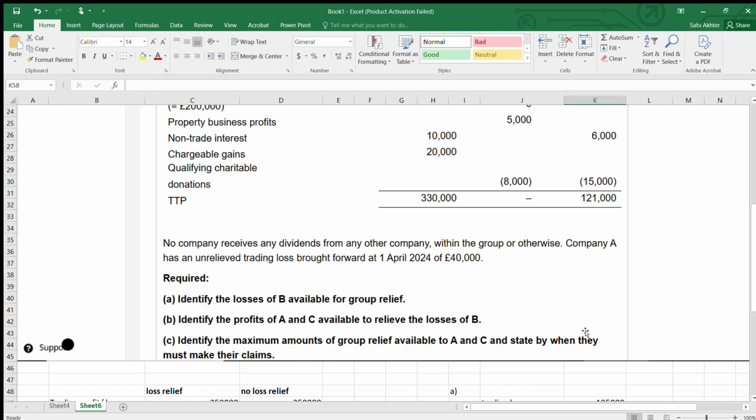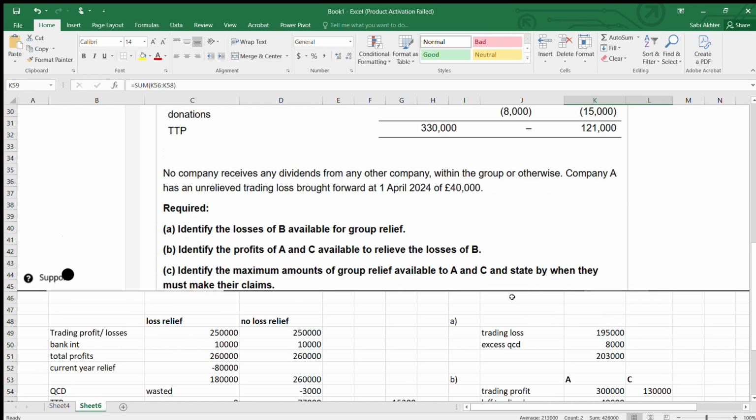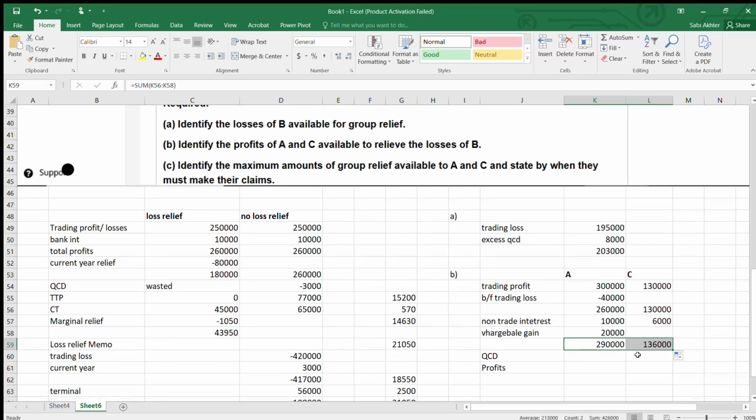Then the chargeable gain is 20,000, only for A. Again, sum function. Now we have the QCD. We only have 15,000 for C, minus 15,000. Then the sum function. So 290,000 and 121,000. These are the profits available to A and C.